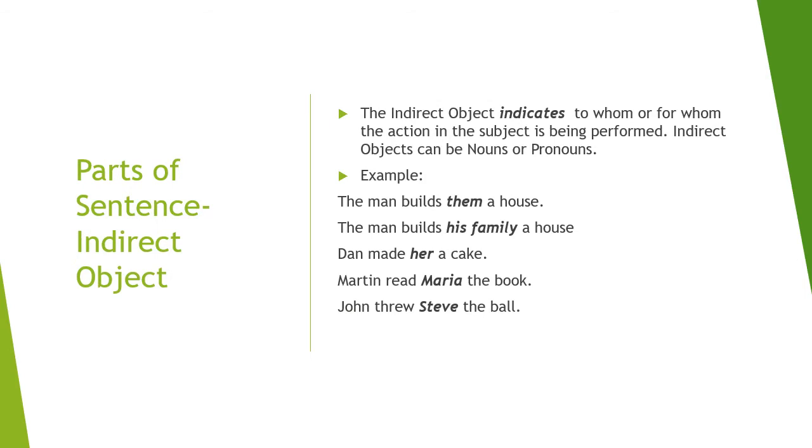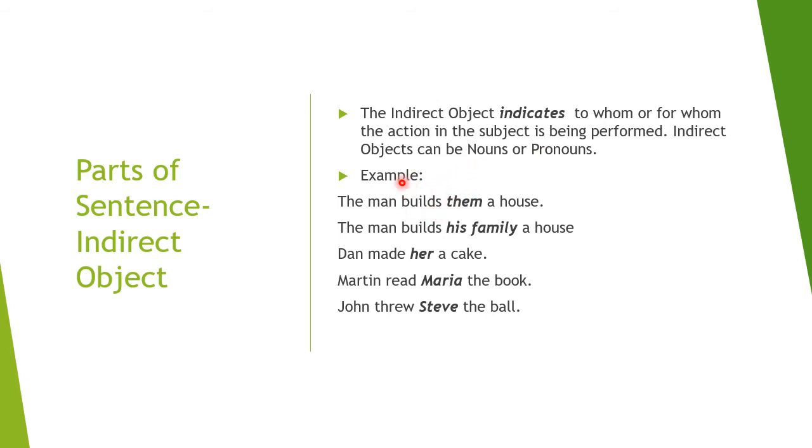There are indirect objects also. Sometimes a sentence can have indirect objects also. So the indirect object indicates to whom or for whom the action in the subject is being performed. Please note the word indicates. Indirect objects can of course be nouns as well as pronouns. Let's look at some examples.